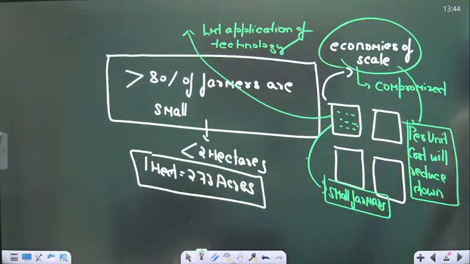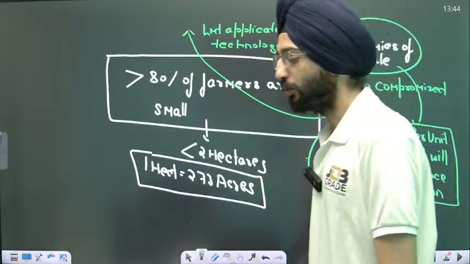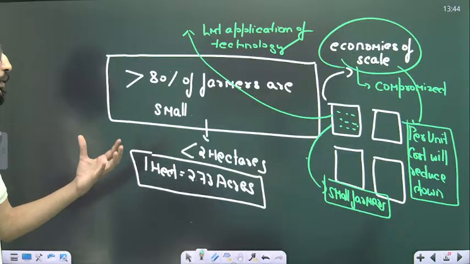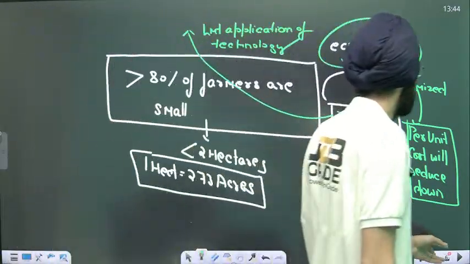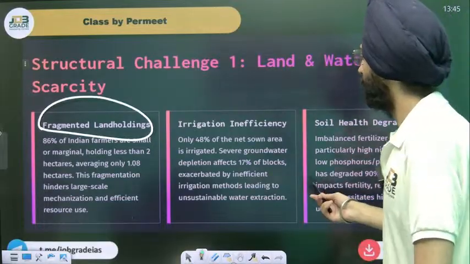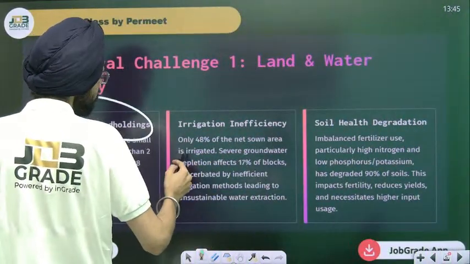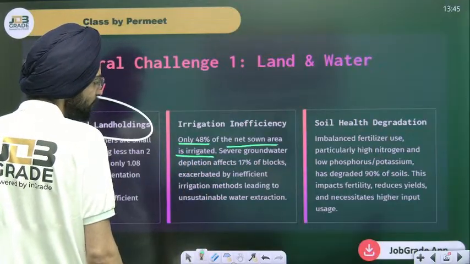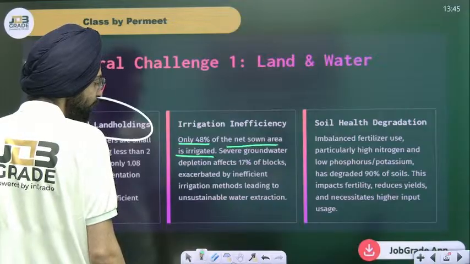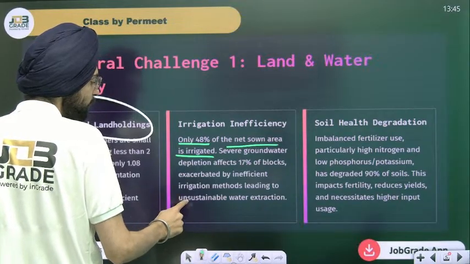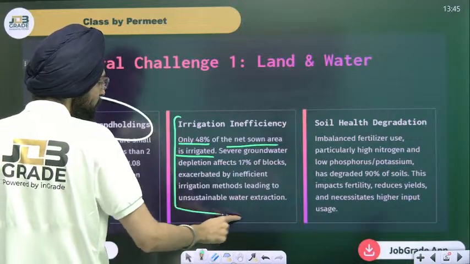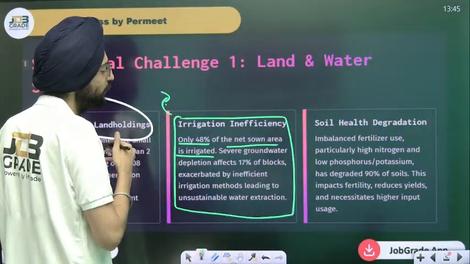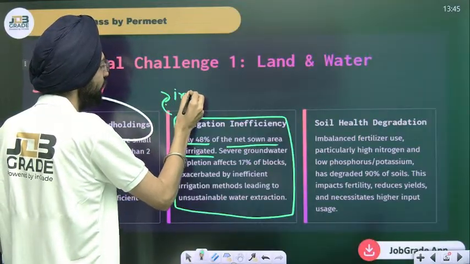I hope you got this point. So that's one of the problems for agriculture: small fragmented land holdings. Irrigation inefficiency: only 40% of the net sown area is irrigated. Severe groundwater depletion affects 17% of blocks, exacerbated by inefficient irrigation methods, leading to unsustainable water extraction. So it leads to what we call irrigation inefficiency.